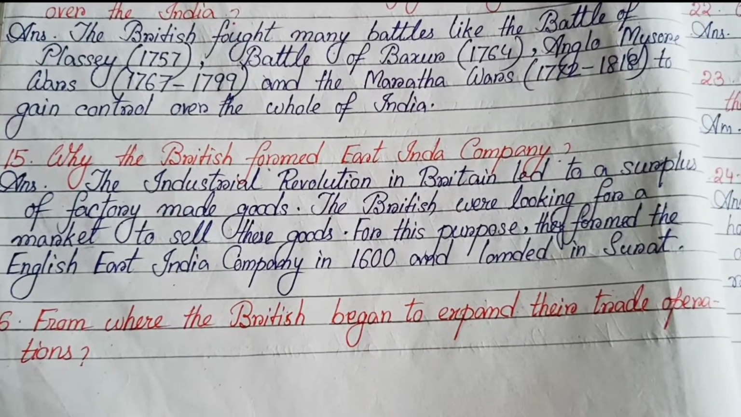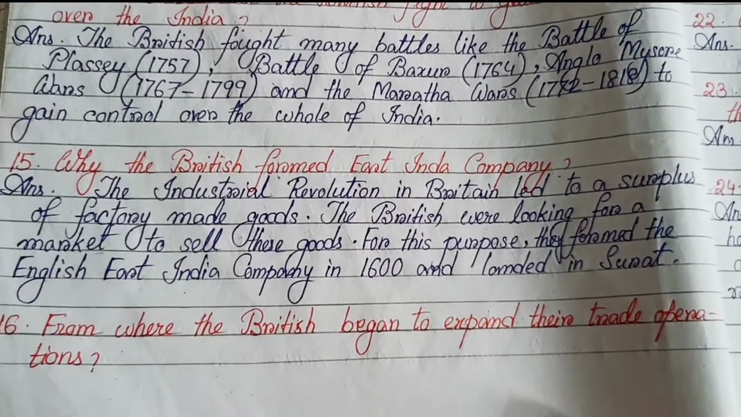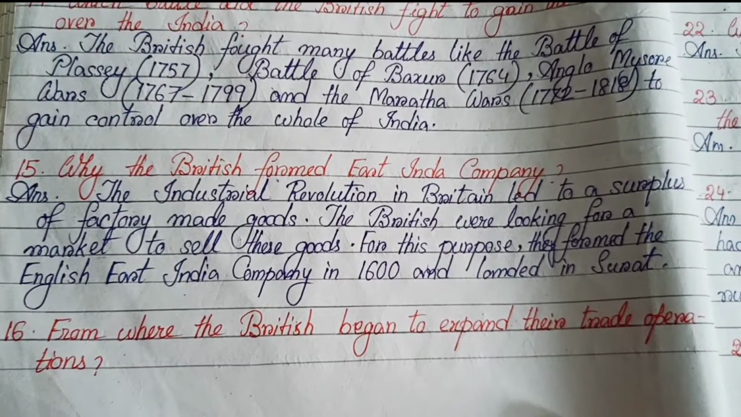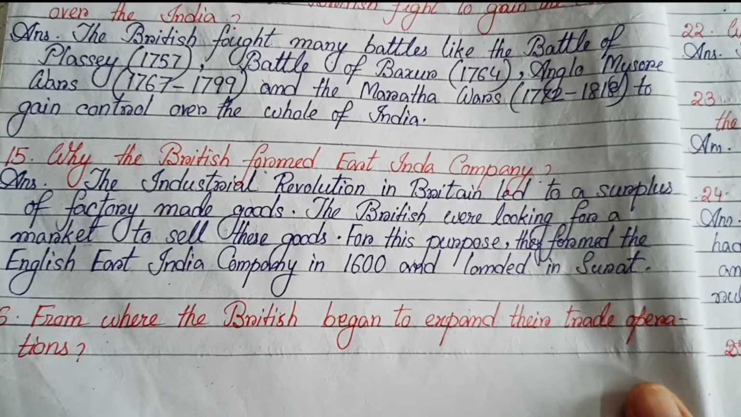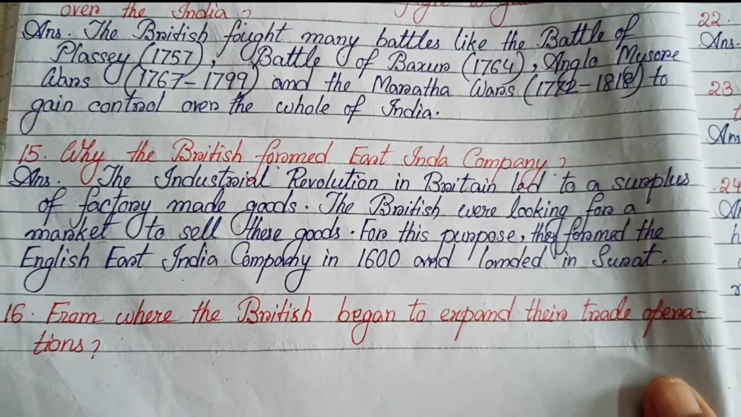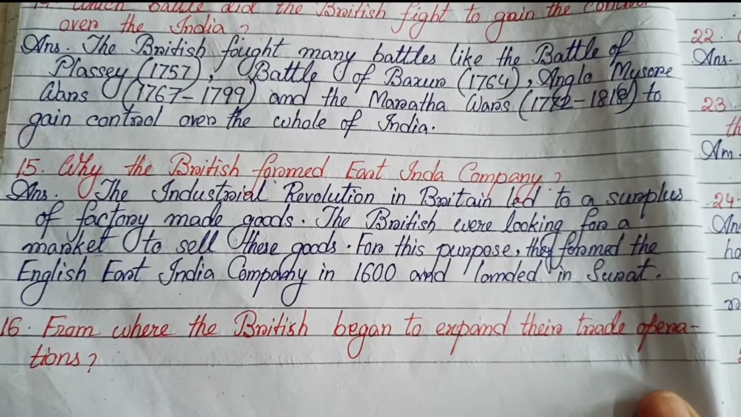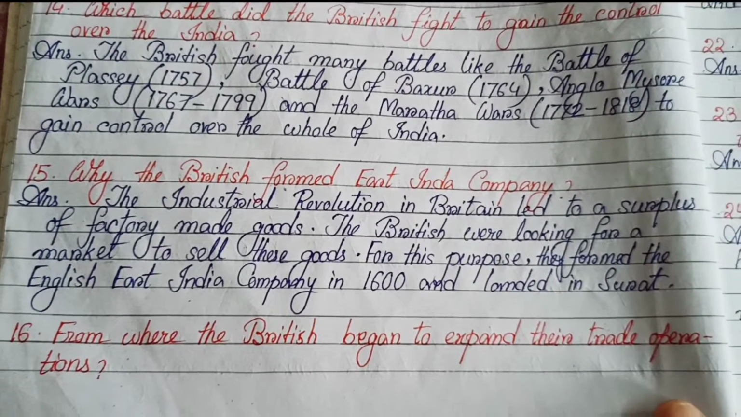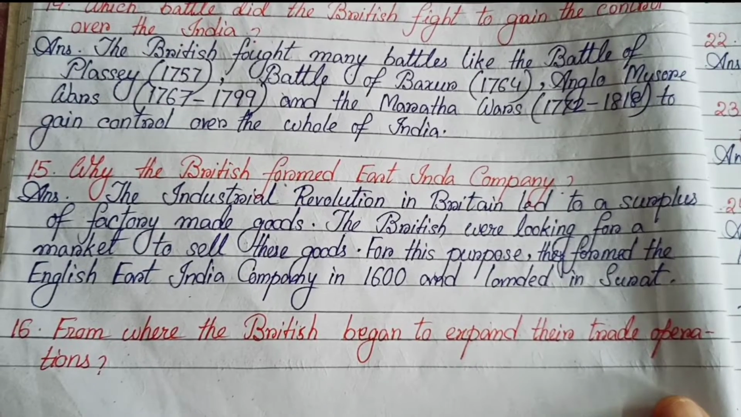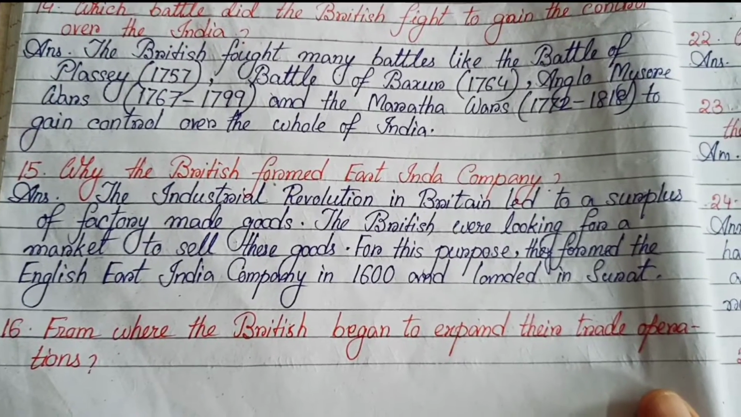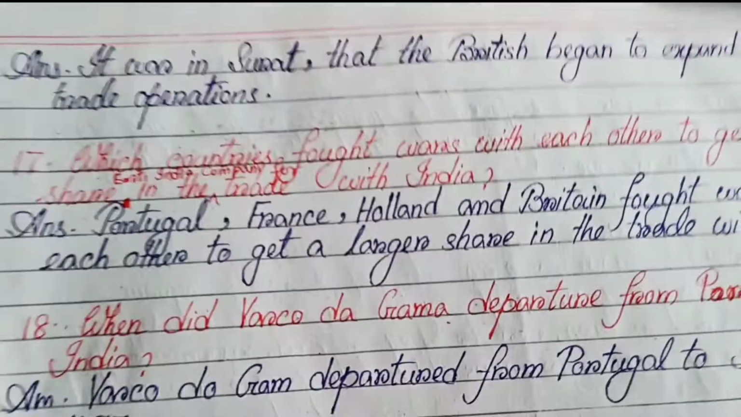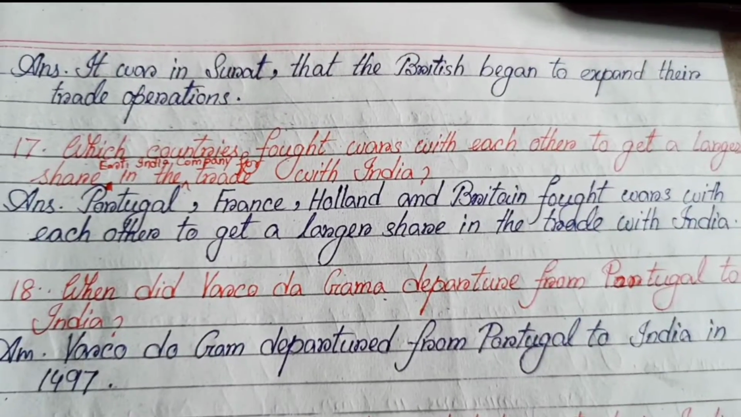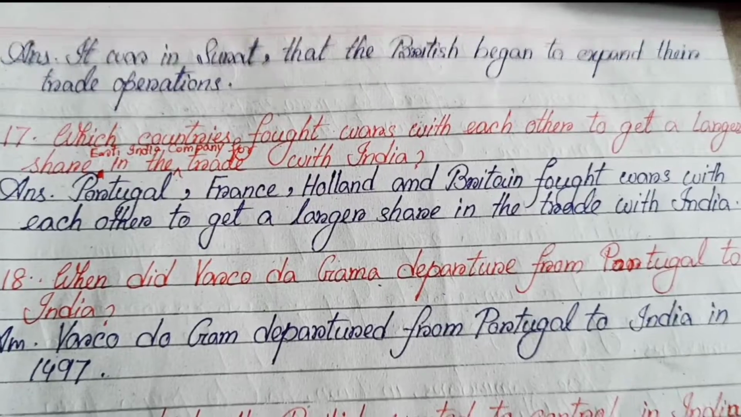Number 15. Why did the British form the East India Company? The Industrial Revolution in Britain led to a surplus of factory-made goods. The British were looking for a market to sell these goods. For this purpose, they formed the English East India Company in 1600 and landed in Surat. Number 16. From where did the British begin to expand their trade operations? It was in Surat that the British began to expand their trade operations.